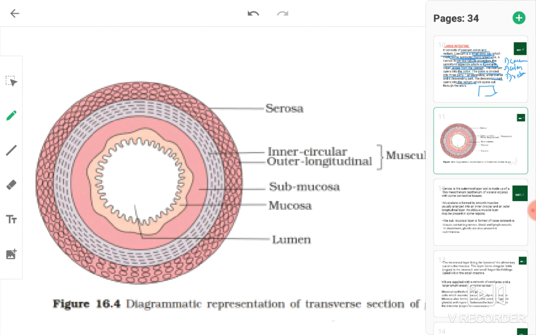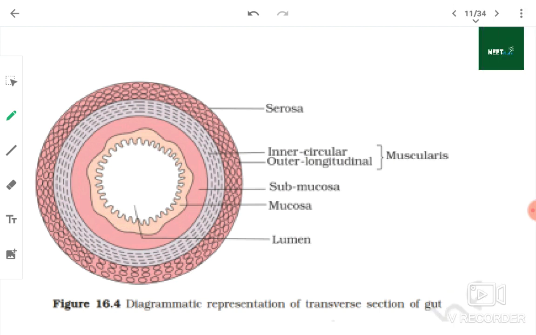Now, the beautiful topic, the walls of the GIT. Serosa is the outermost layer of the gut. Then we have muscularis, then submucosa, then mucosa, and this is your lumen.